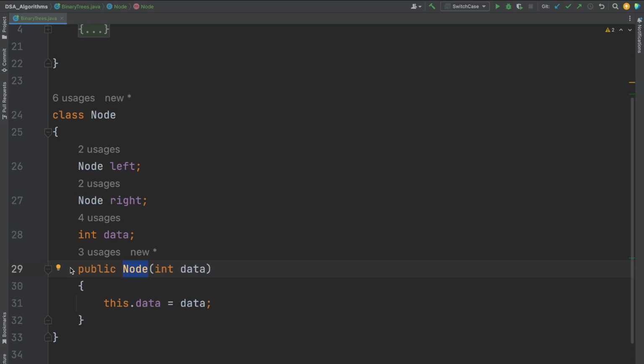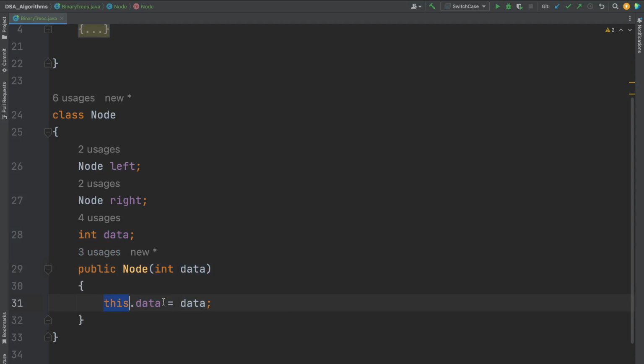So this is a parameterized constructor where I am able to set the value of data: this dot data equal to data. Why the word this? This dot data is referring to the property of the class here, and the data on the right is referring to the value I have given here. Because both names are the same, I need a way of differentiating them.